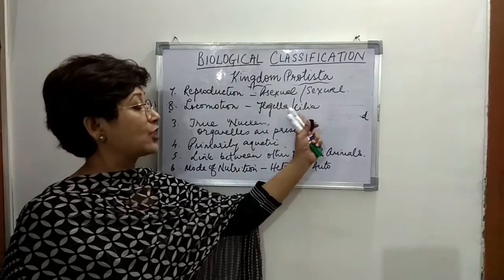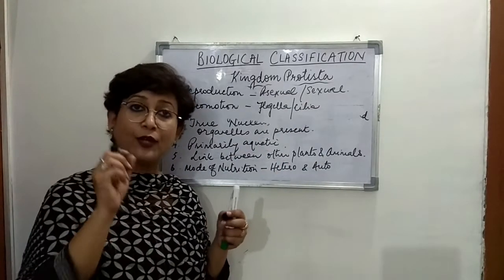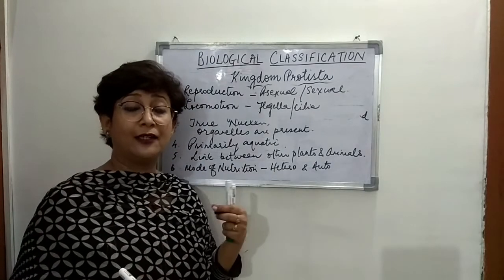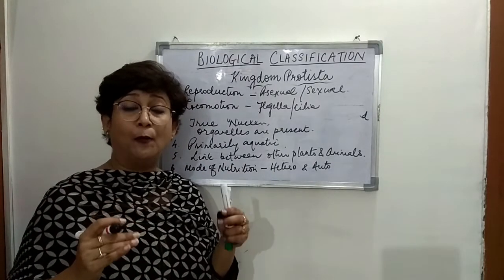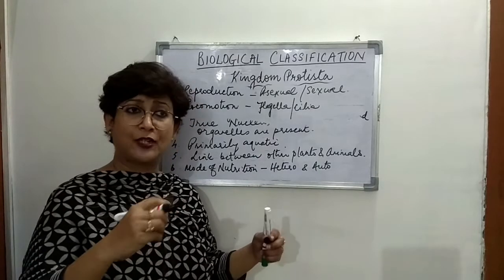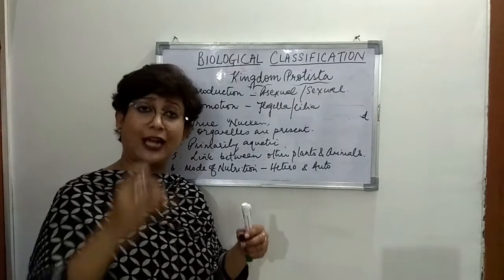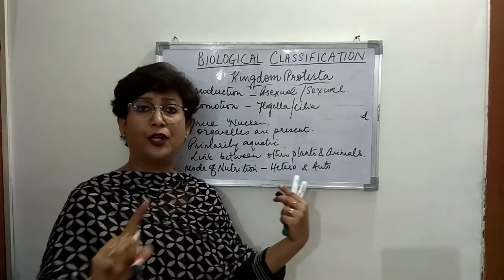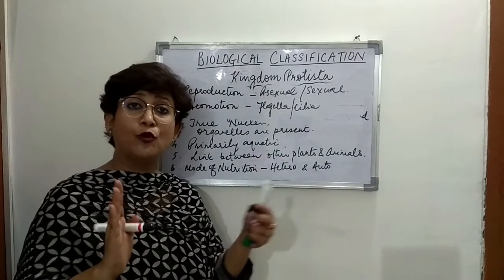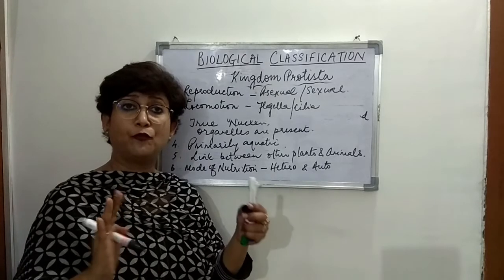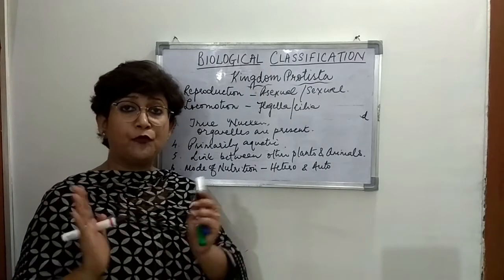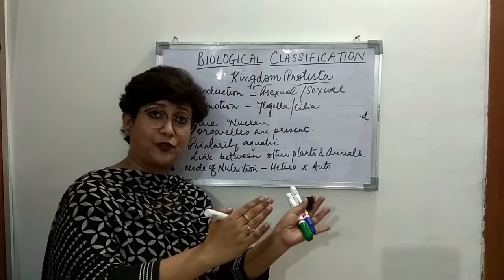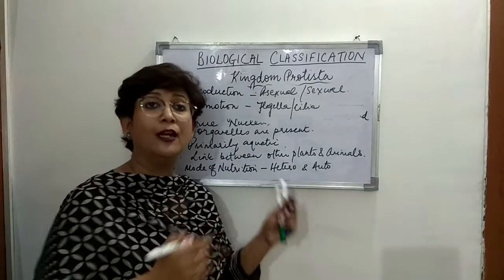Then we come to the next one, that is cilia. Cilia are also hair-like structure, much smaller than the flagella, right? And these cilia, they move in coordination, right? Cilia is present in whichever organism it is present throughout the body, all over the body, and it moves in a kind of coordination, right? So if one cilia is moving to the left, then all the cilia will be moving to the left, right? So that makes the movement a little faster.